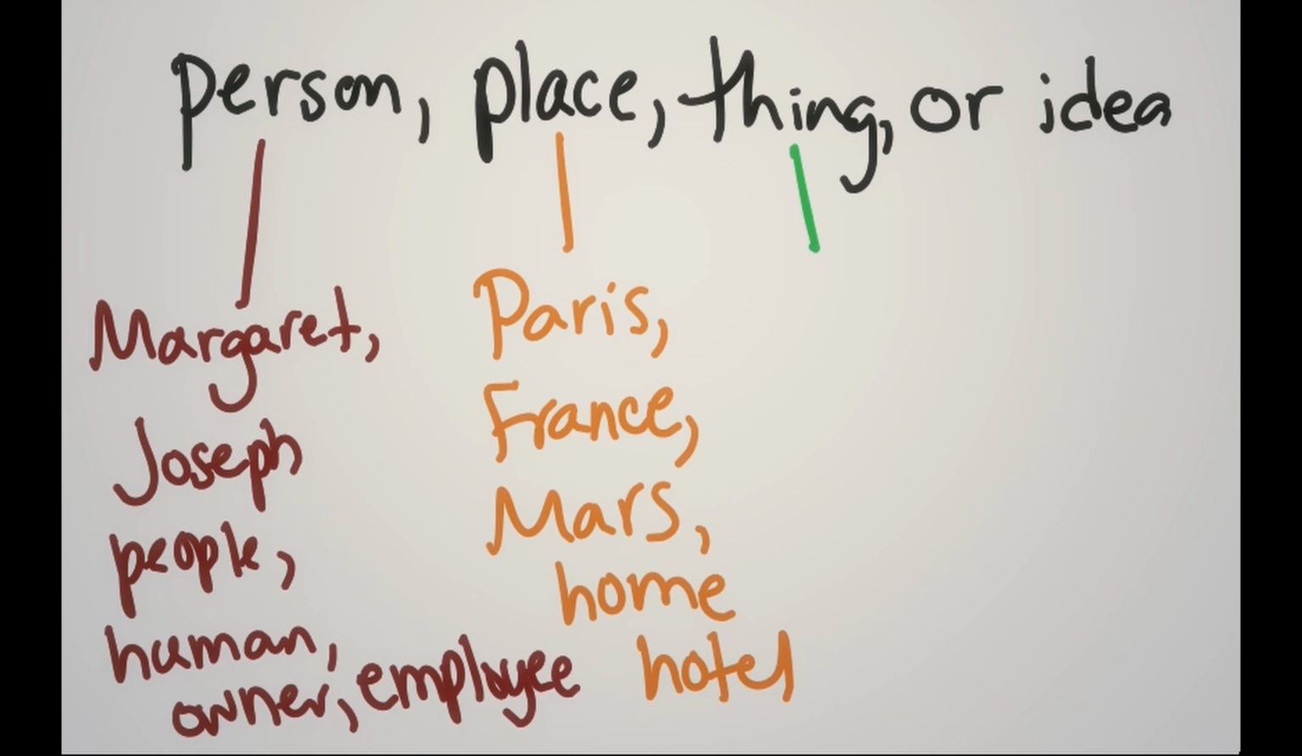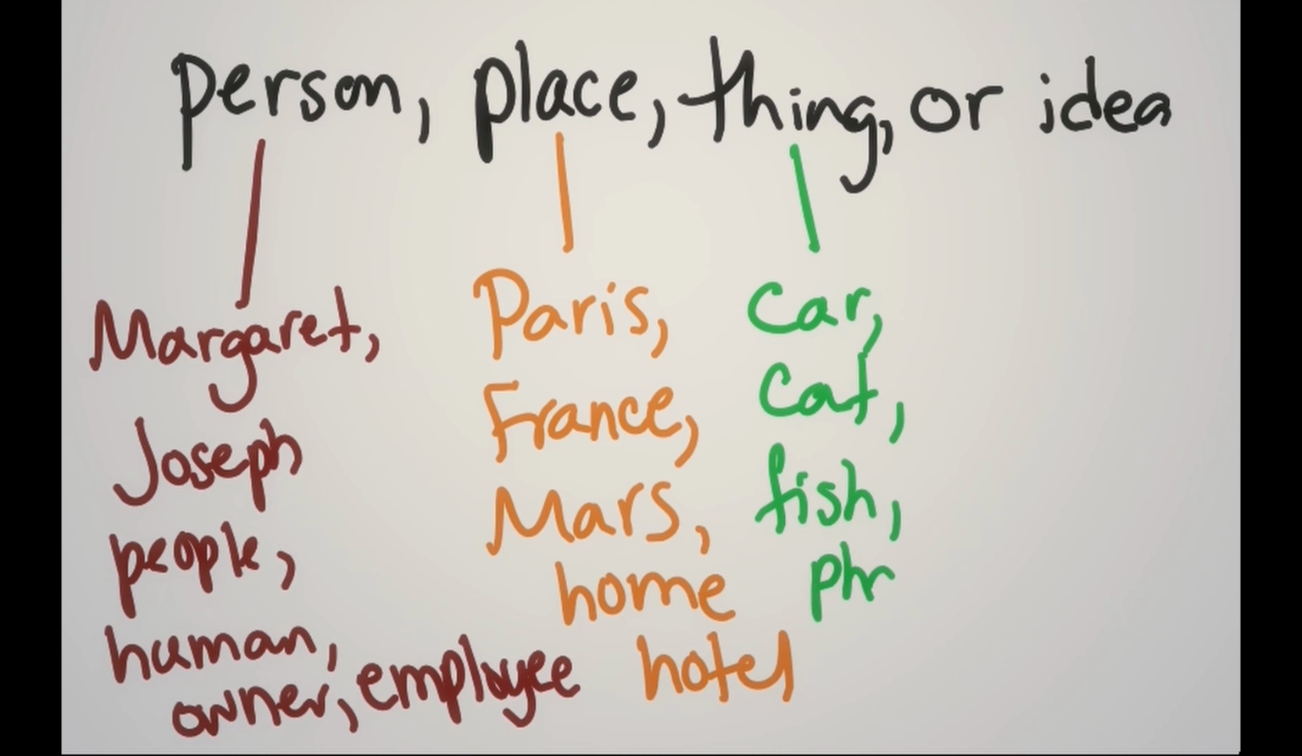Thing. This is going to include all sorts of different things. In fact, the word thing itself is a noun. Thing is going to include everything from car to cat to fish. It can include all kinds of things. Phone. Really anything that you can actually touch or see.